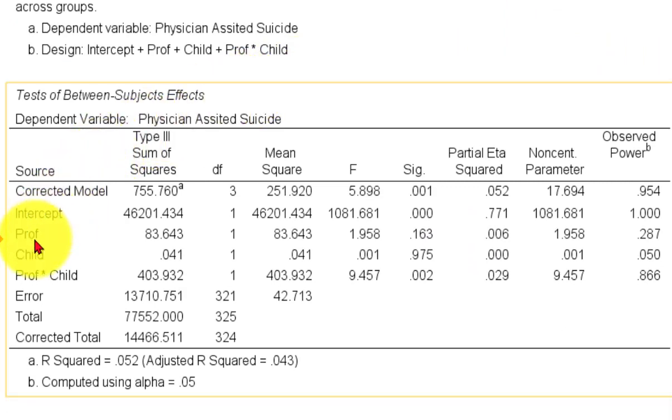So here it is right here. For the professions, there was no significant difference in the pause scores. So it doesn't matter if they're medical or mental when it comes to the physician-assisted suicide scores. And going down one, there's no main effect of child either, right? So child, their significant value is nowhere near 0.05. So there was no main effect of child, no main effect of profession, but you'll notice that there was a